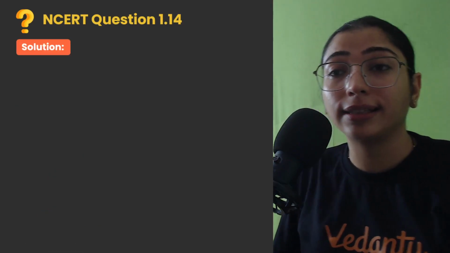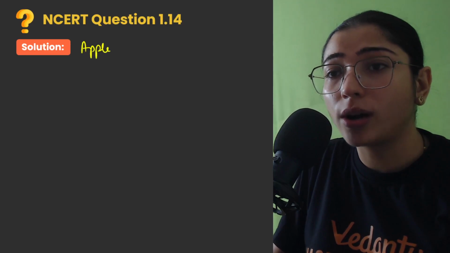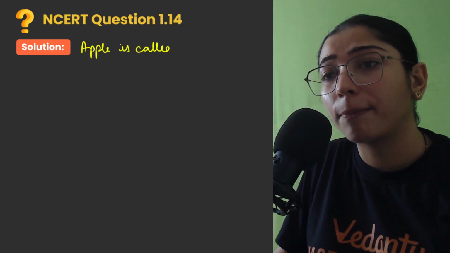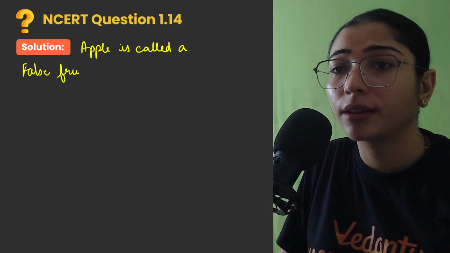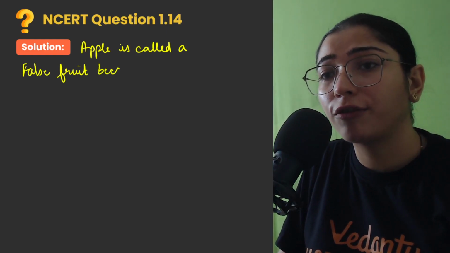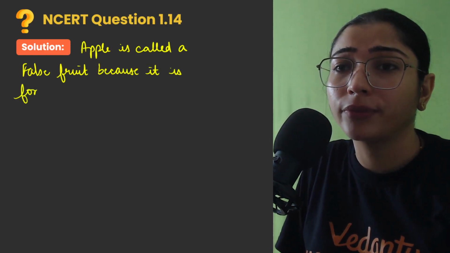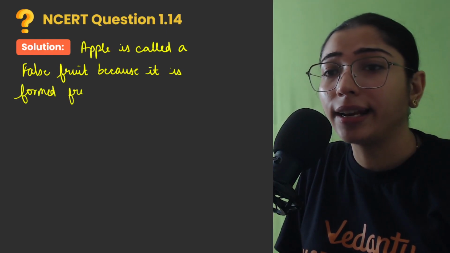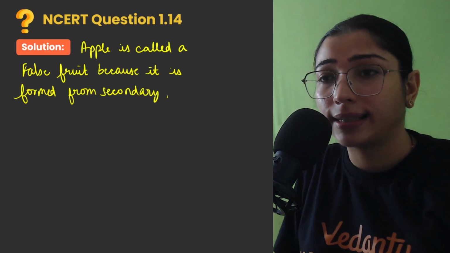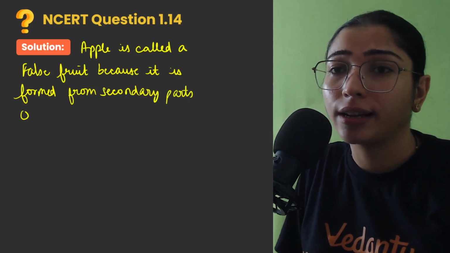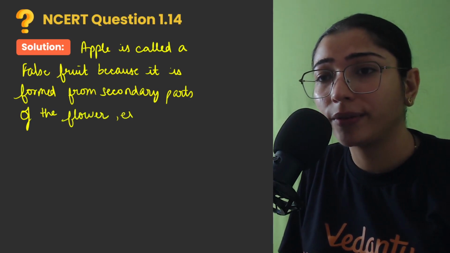So let's write this answer. Why is apple called a false fruit? Apple is called a false fruit because it is formed from secondary parts of the flower, except ovary, right?